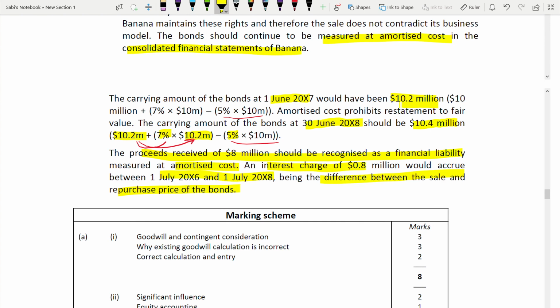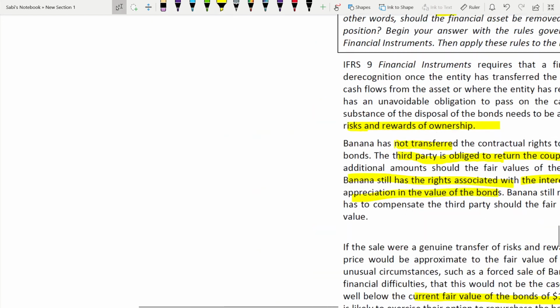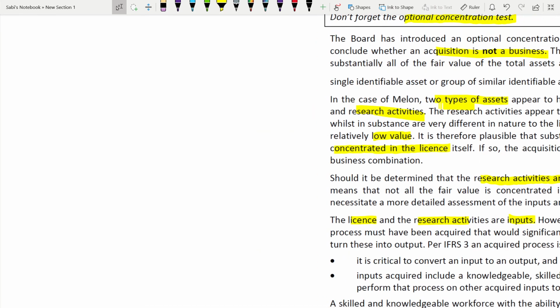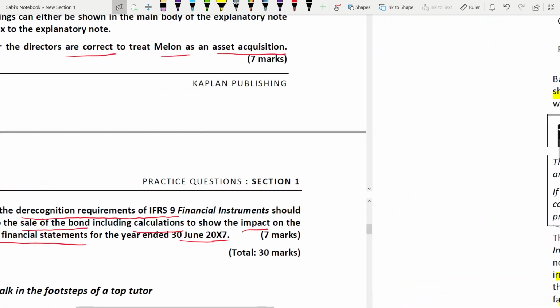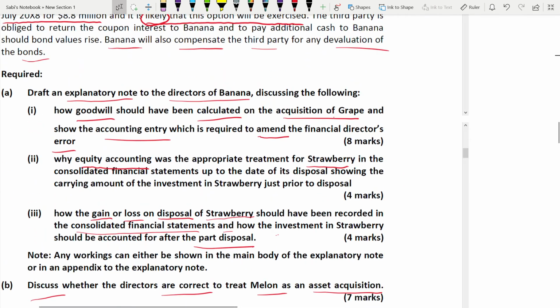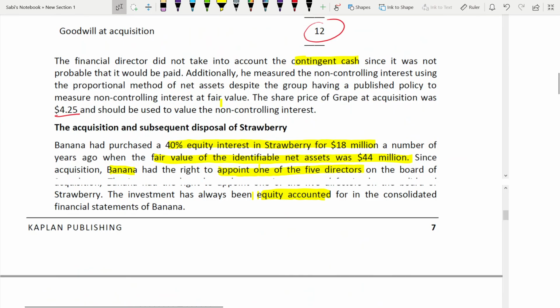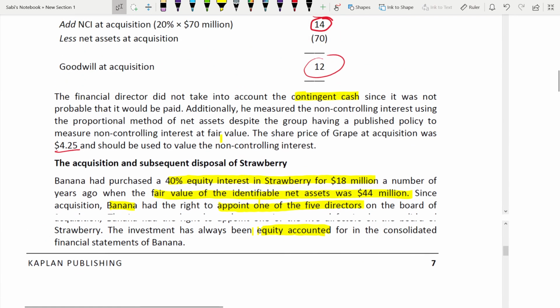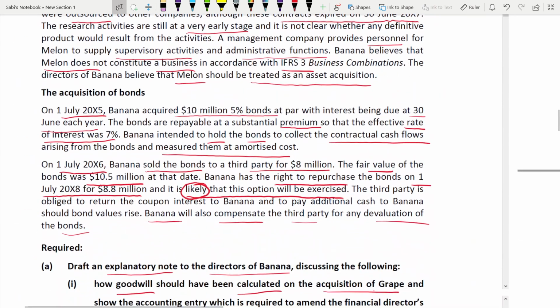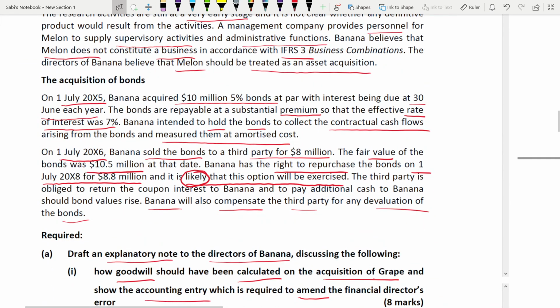Now look at the last paragraph of the proceeds. Valuation part, so you have taken it at 8.8. You see, you sold for 8, but on 1st of July the right to repurchase was 8.8.